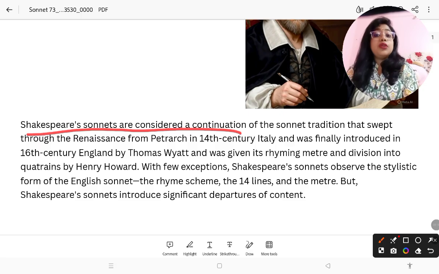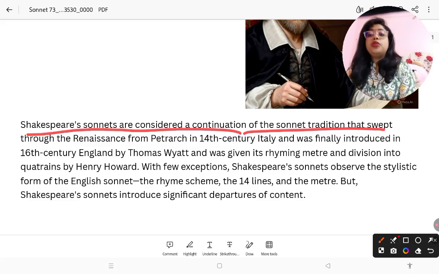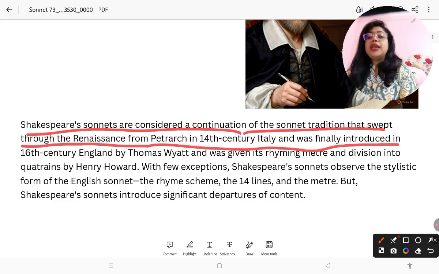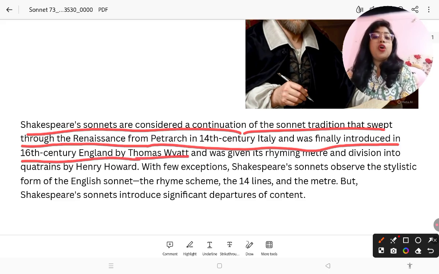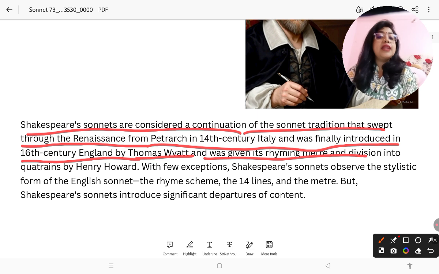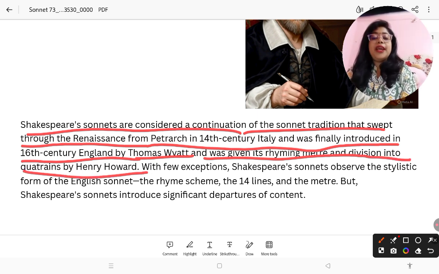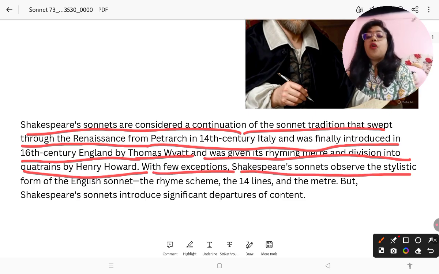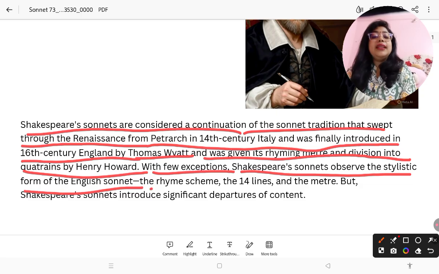Shakespeare's sonnets are considered a continuation of the sonnet tradition that swept through the Renaissance from Petrarch in 14th century Italy, and was finally introduced in 16th century England by Thomas Wyatt and was given its rhyming meter and division into quatrains by Henry Howard. With few exceptions, Shakespeare's sonnets observed the stylistic form of the English sonnet: the rhyme scheme, the 14 lines, the meter.